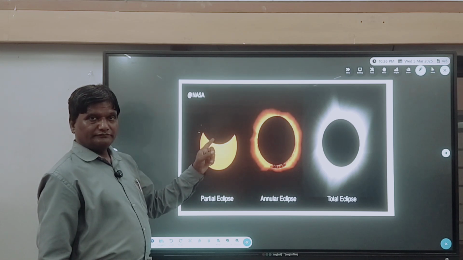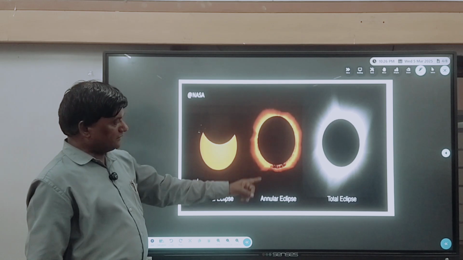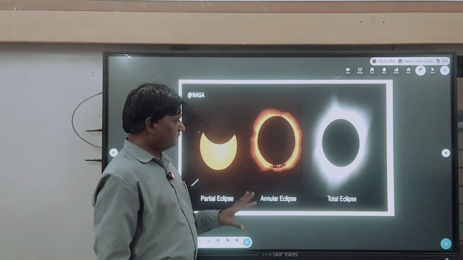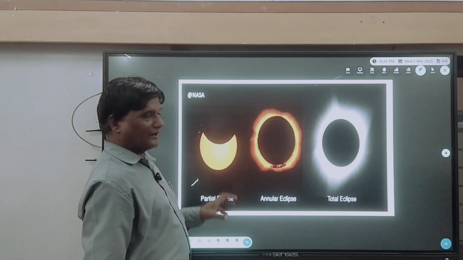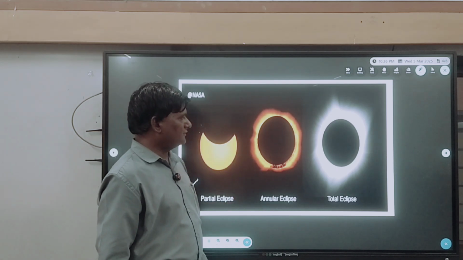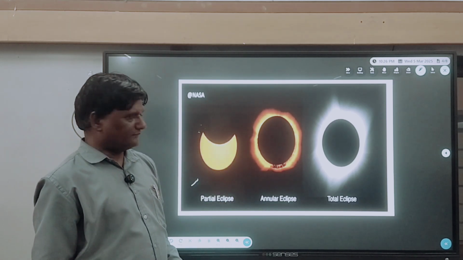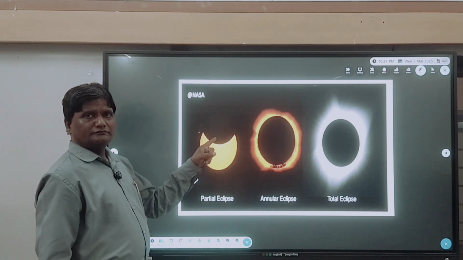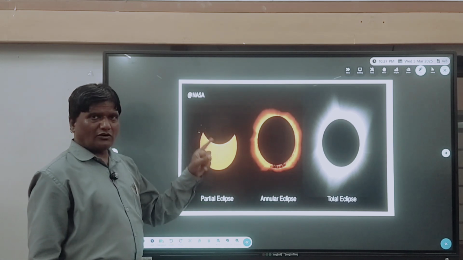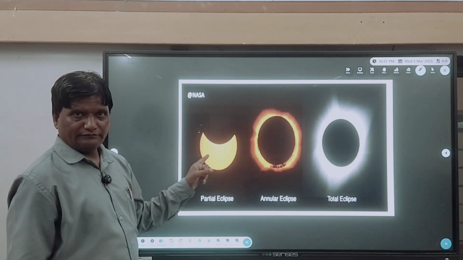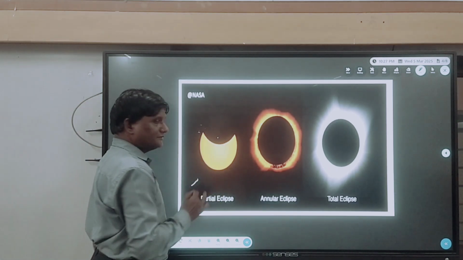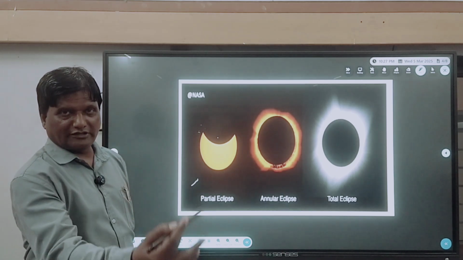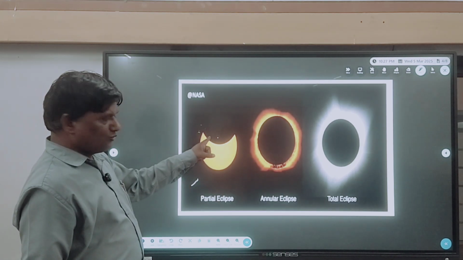Got it? And in the annular solar eclipse, which is a very rare phenomenon, the sun's outer edge is looking very, very bright. Got it? Now, you are seeing this shadow. This is a shadow of the moon which falls on the earth.